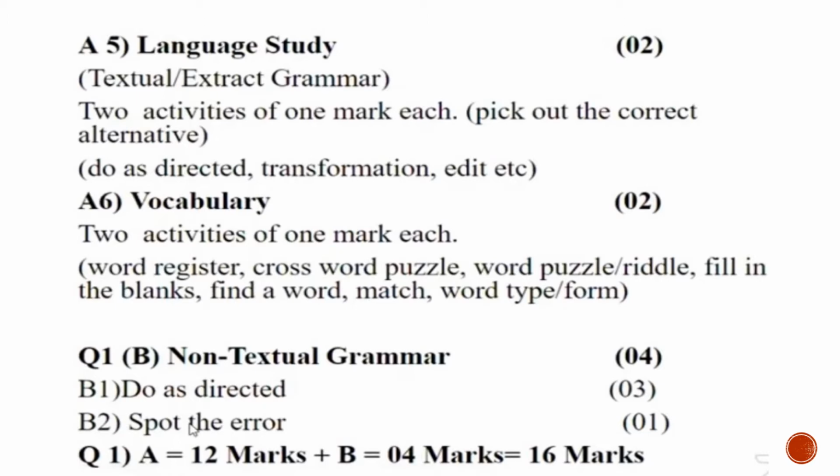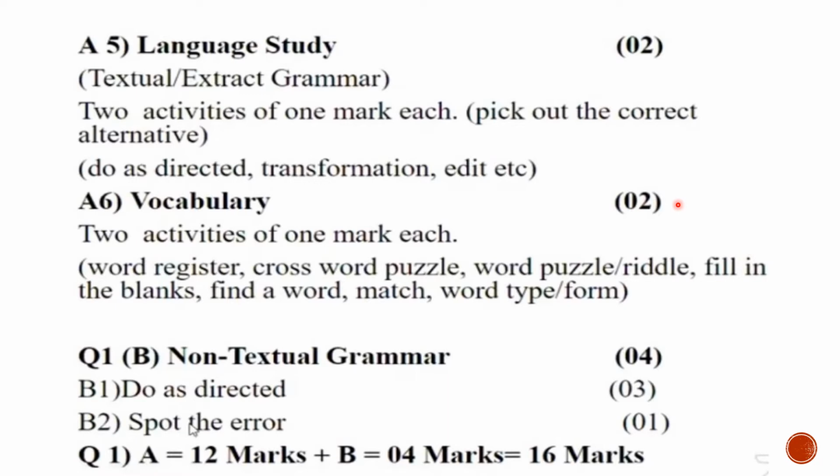Question number 6 is vocabulary. So vocabulary will be for 2 marks. So it would be either the word register, or there will be a crossword puzzle. You will have to solve that puzzle. There will be a riddle. There will be find a word or type of word. There will be a sentence where you will have to fill in the blanks or identify the adjectives accordingly. So see what is asked and answer accordingly.